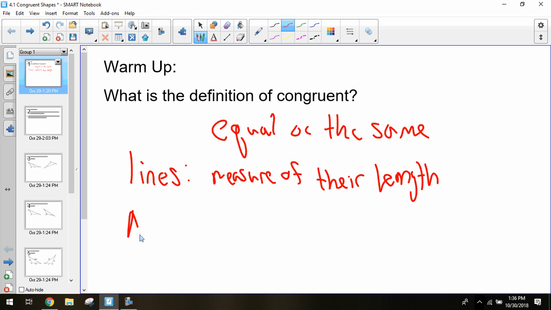What about for angles? If I want to show two angles are congruent, what would I need? What needs to be the same for that, or equal? The angle measure or the degree measure. Good. So in order for two angles to be the same, they have to have the same degree. So if one's 34 degrees, the other one needs to be 34. If one's 81 degrees, the other one needs to be 81 degrees. It doesn't matter if one angle is pointing up or pointing down, or if one angle is longer than the other, or one angle is short. They just need those same degree measures, and that will give you congruent angles.